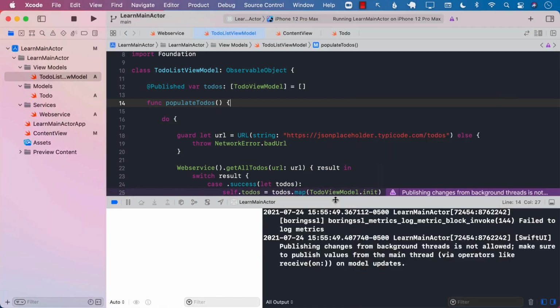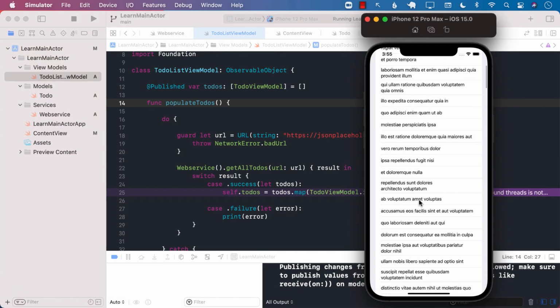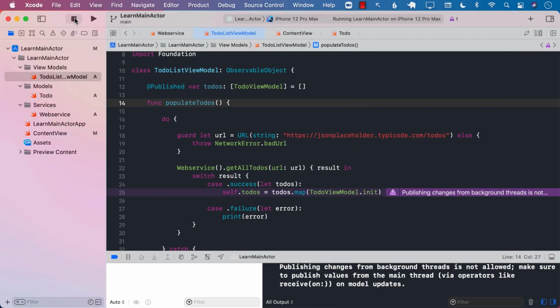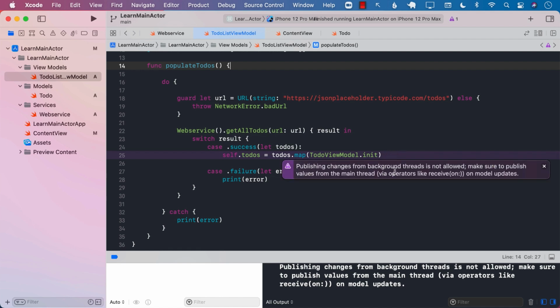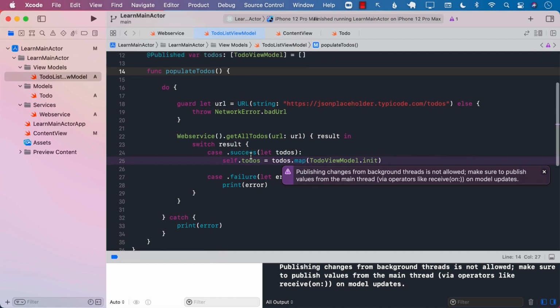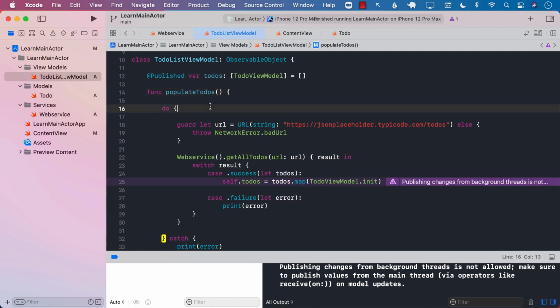So if I run the application, it works perfectly fine. It displays all the different to-do items, but you can see behind the scenes, it is telling me that there's something wrong. Publishing changes from a background thread, because the web service is using callbacks and then the callback happens on the background thread. And we're trying to change the to-dos property, which is marked with published, on the background thread. So that is not really allowed. You shouldn't be doing that because it can create some weird kind of results and sometimes even it can break the app.